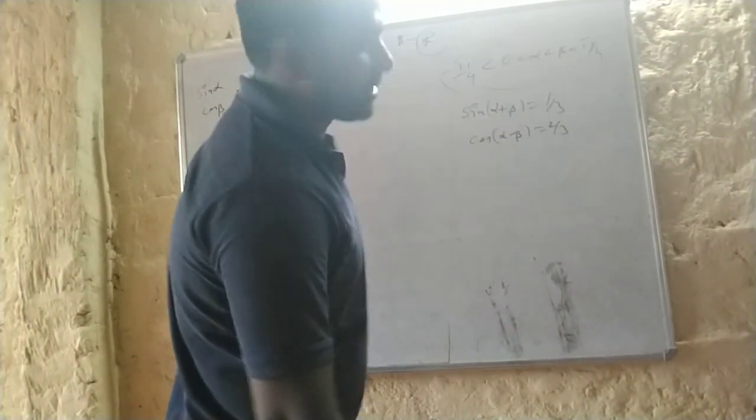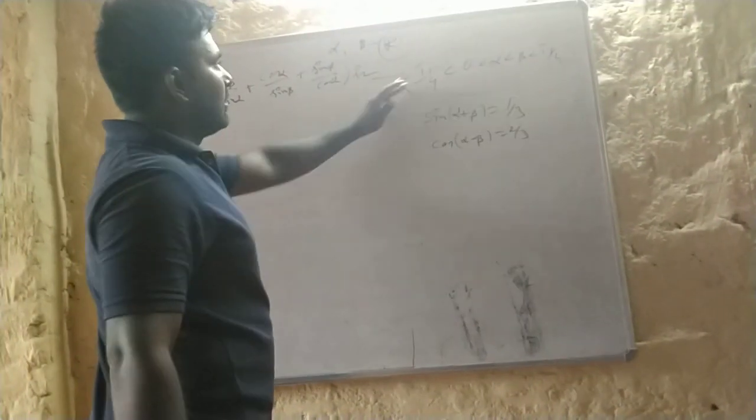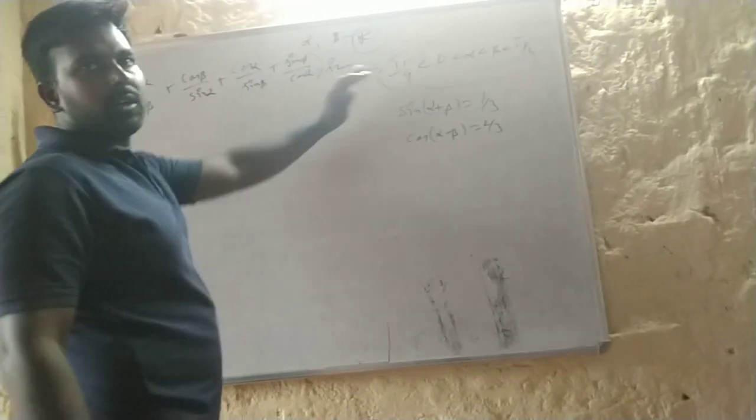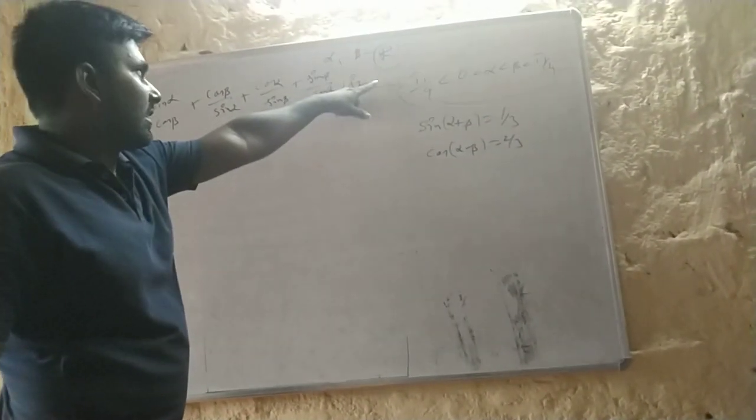So this is a fill in the blank, and it should be filled with an integer.